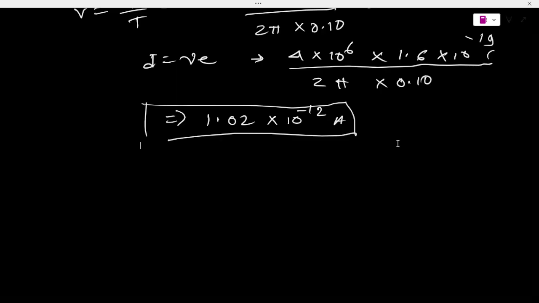So determine the electric current at a point of the orbit. The answer will be 1.02 into 10 to the power minus 12 ampere. So this will be the ultimate answer.